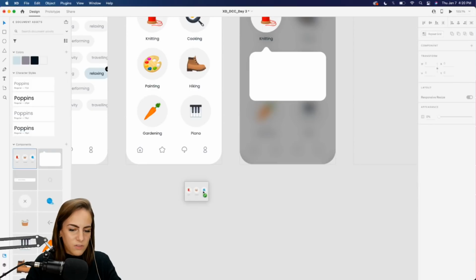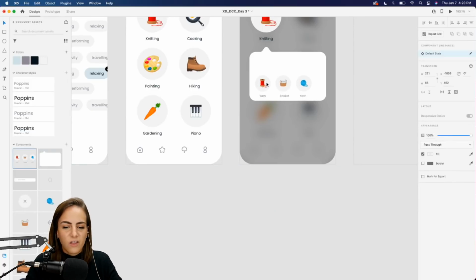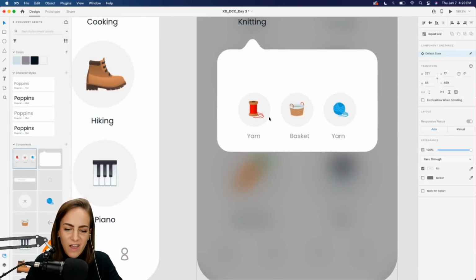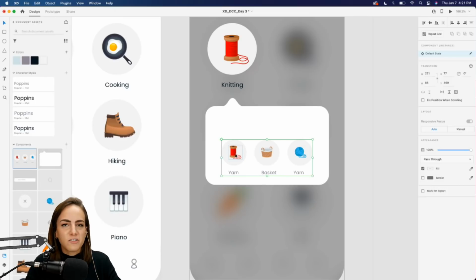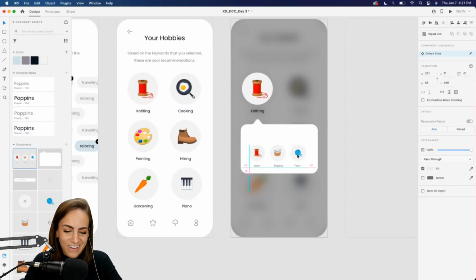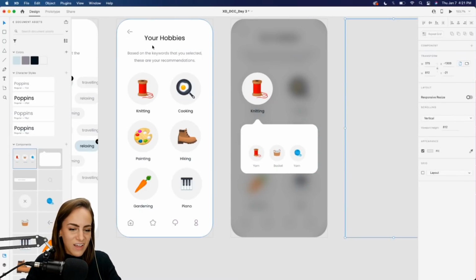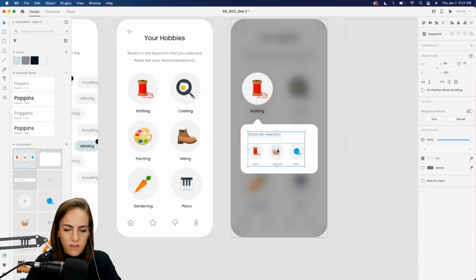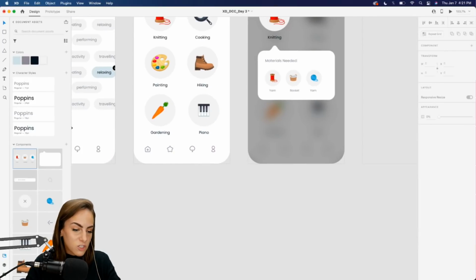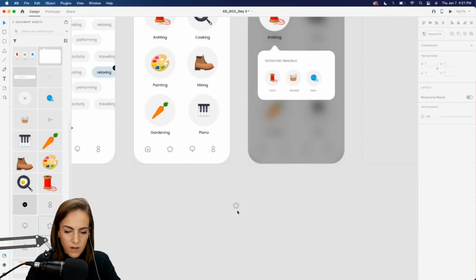And I already have this component saved from before, so these are some examples. I couldn't find some knitting emojis, but this is fine. So maybe the materials you need are like yarn, a basket, more yarn. So that's something that you would add. And let's say these are the materials. Materials needed. There we go. Let's place that right there. Okay. And maybe if you wanted to, you could star it as well. I think I had a star icon here.